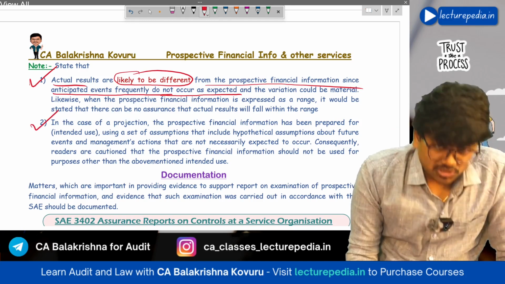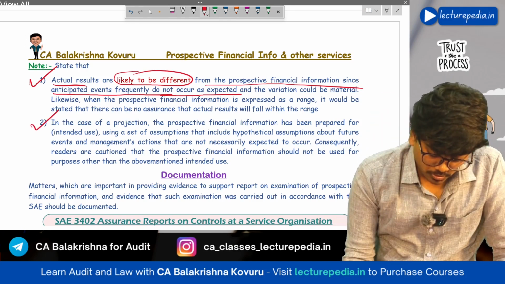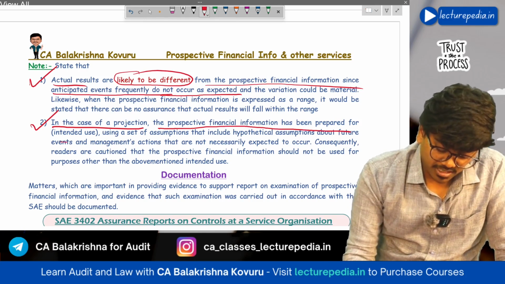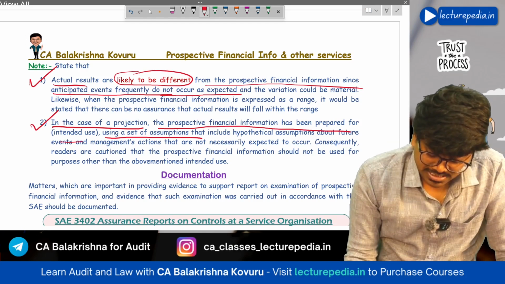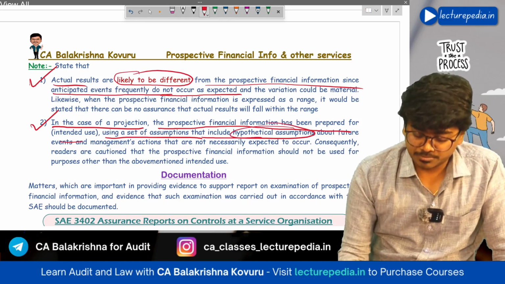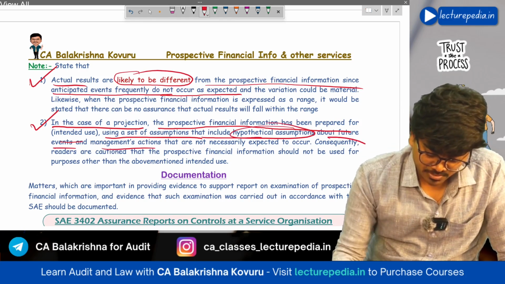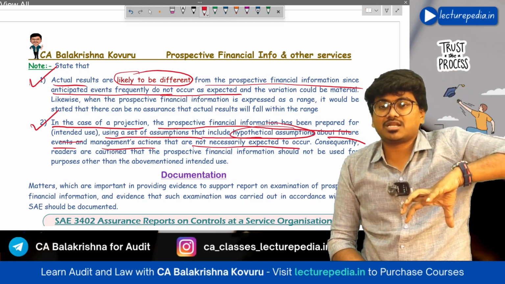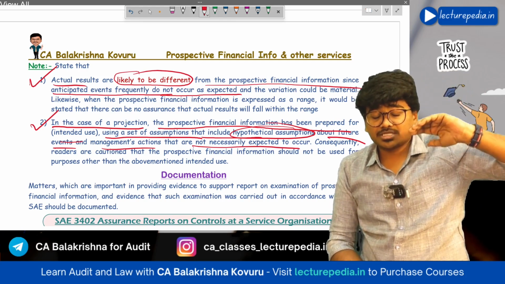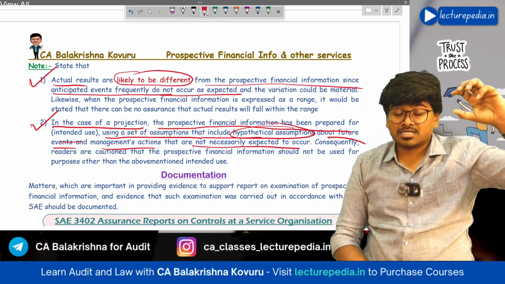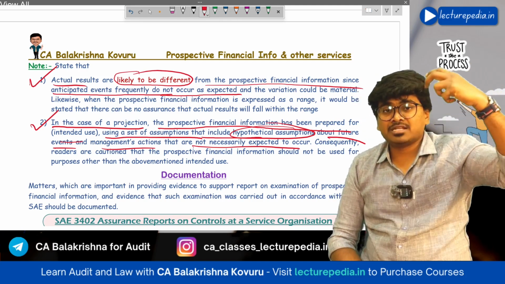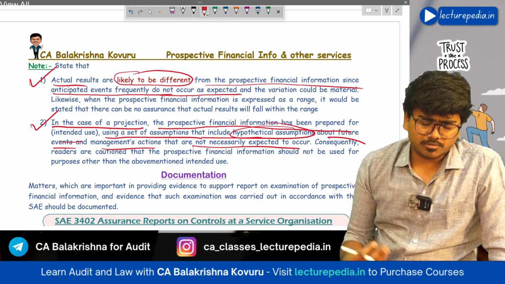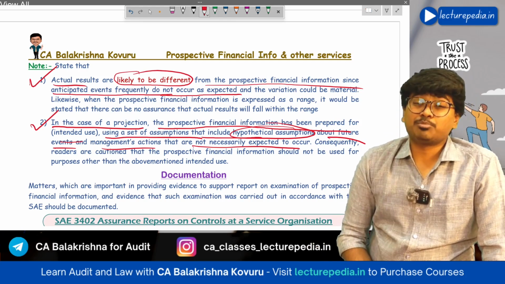Next, in case of projection, you have to say that prospective financial information has been prepared for a particular intended use using a set of assumptions that include hypothetical assumptions about future events and management action that are not necessarily expected to occur. Okay, we have taken certain hypothetical assumptions. These hypothetical assumptions are not likely to occur. That information should also be given in the report. This point should also be mentioned in the report if the prospective financial information is a projection.